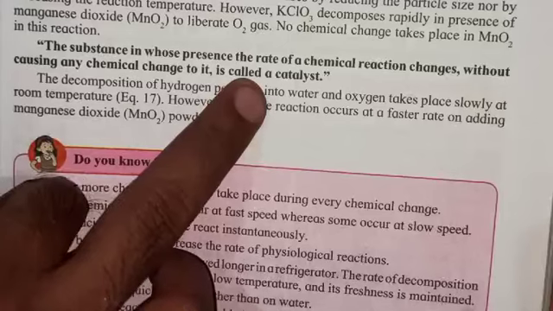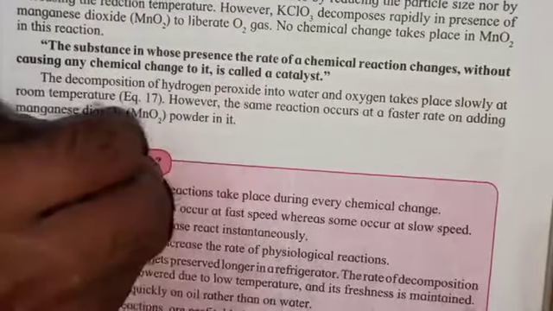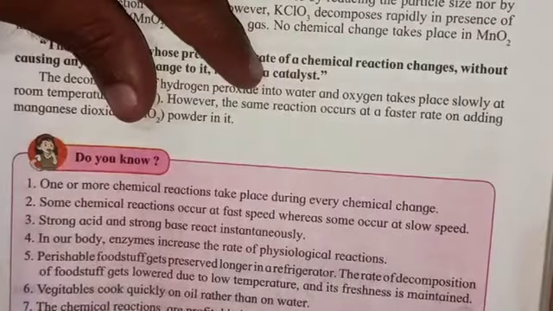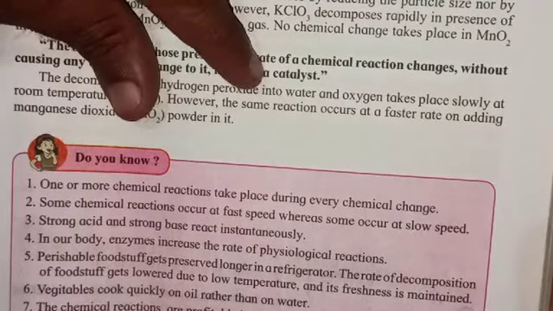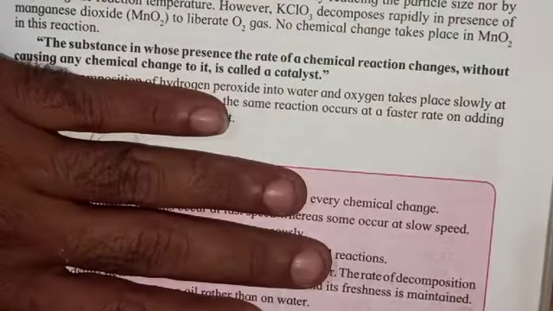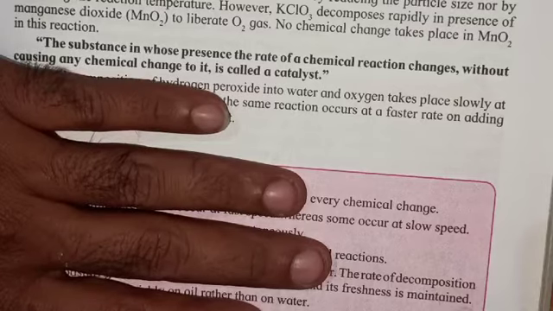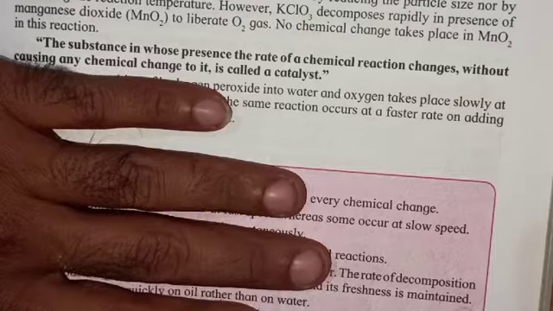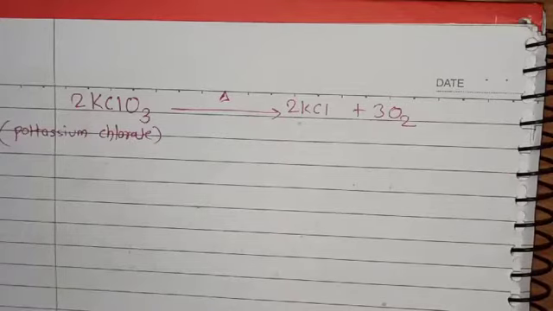It is called a catalyst. A substance which is present in the reaction but doesn't take part in that reaction, but increases the rate of chemical change, is called a catalyst. Let me take one example.